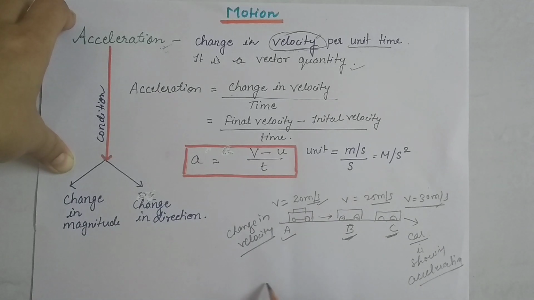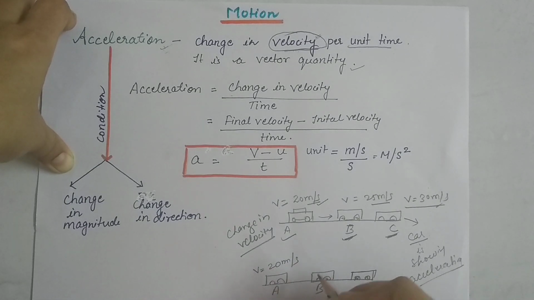Let's take another example. Again the path is here. The car is at point A, at point B, and at point C. My drawing is not very good, I am just illustrating to make you understand. When we measure at point A, we find the velocity of the car is 20 meter per second.